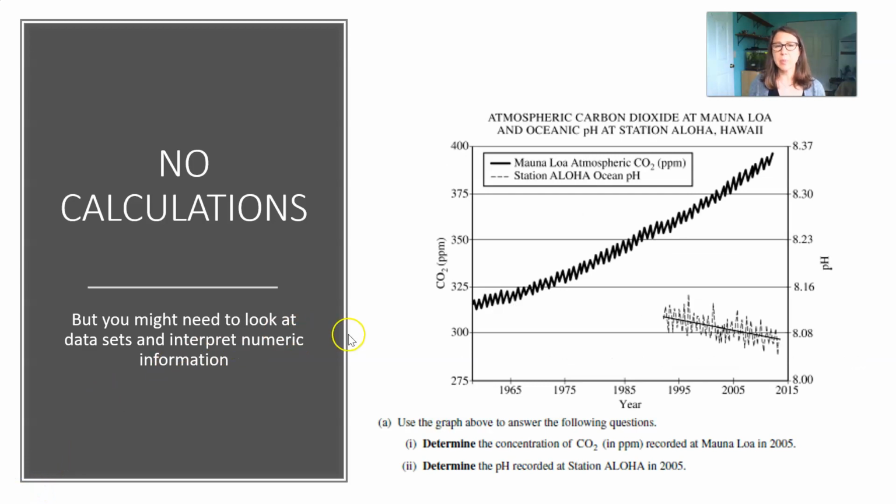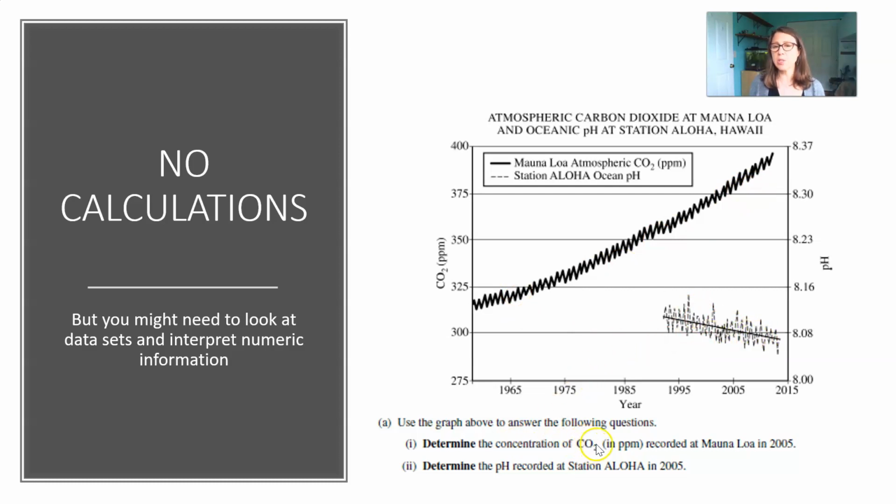Here's another example of a graphical interpretation. College Board loves to have double axes graphs. This figure shows the atmospheric carbon dioxide at Mauna Loa in Hawaii. We also see the oceanic pH. The carbon dioxide is read off the left-hand side, and the pH is read off the right-hand side. We see two different lines drawn.